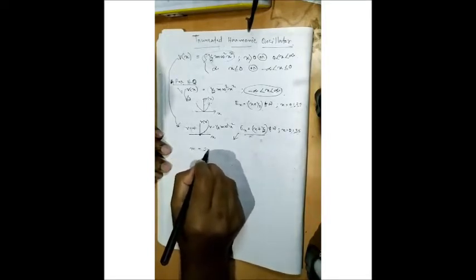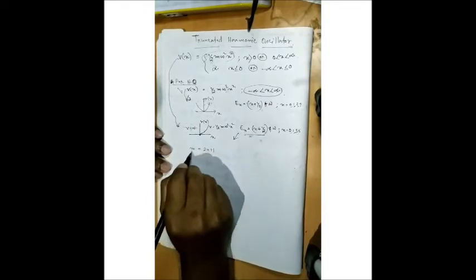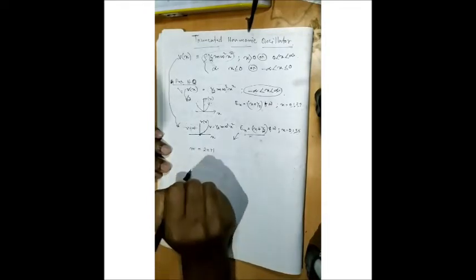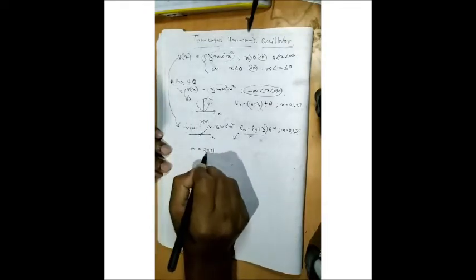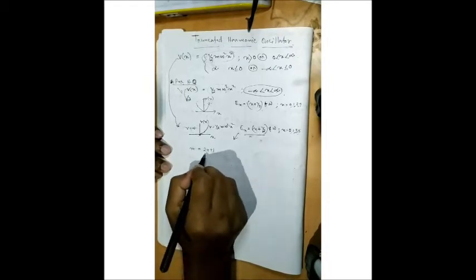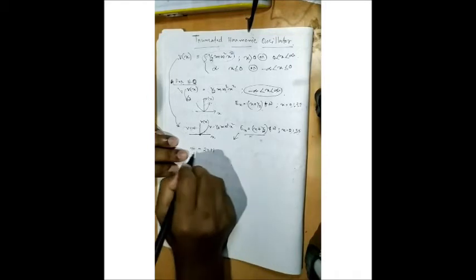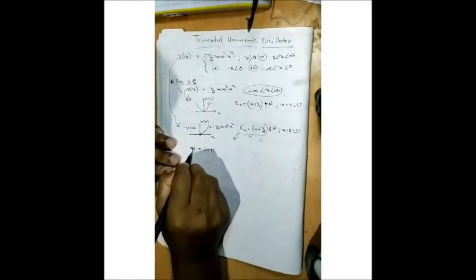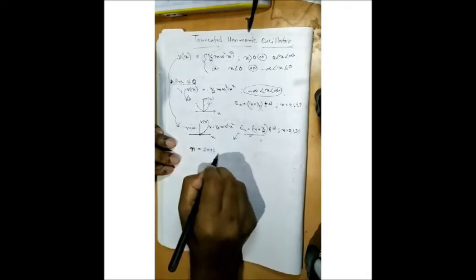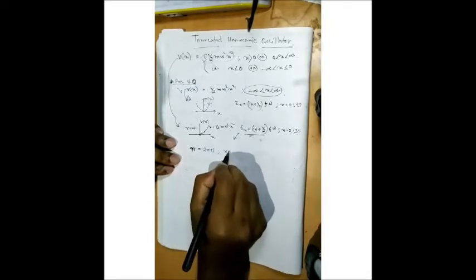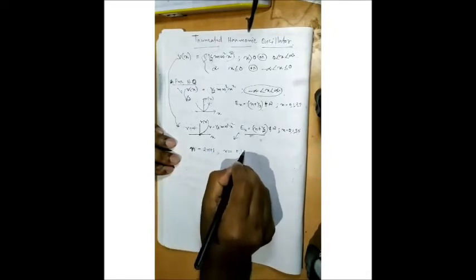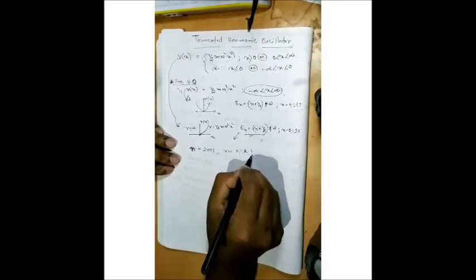Can I say that m is equal to twice n plus 1? Clear? Okay. Just write n equal to twice m plus 1, where m starts from 0, 1, 2, 3, 4 and so on, all values.